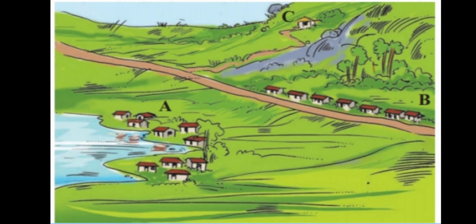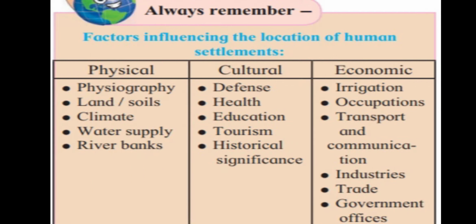Certainly some factors are affecting this housing pattern. Then which factors are they? There are three main types of factors which are affecting the human settlements, the shape of the village or the shape of the city or the shape of that particular housing pattern. The first one is physical, the second one cultural, and the third one economic.